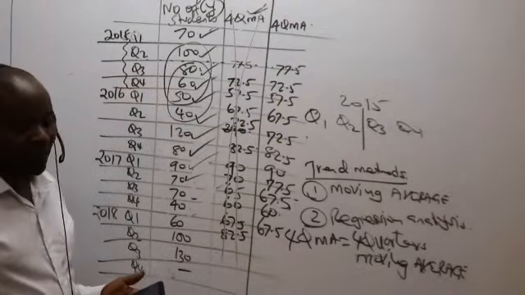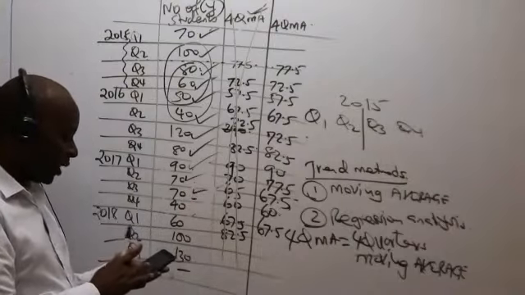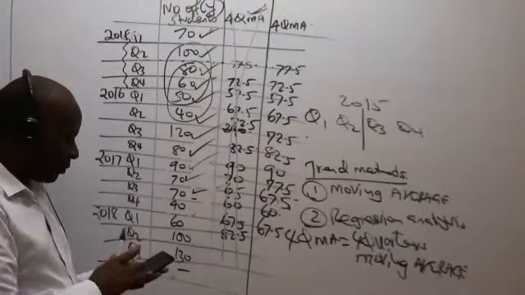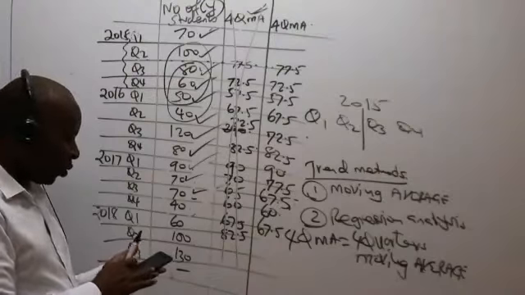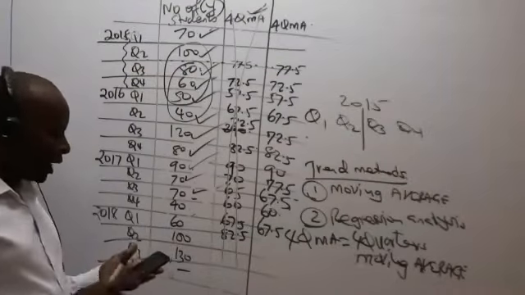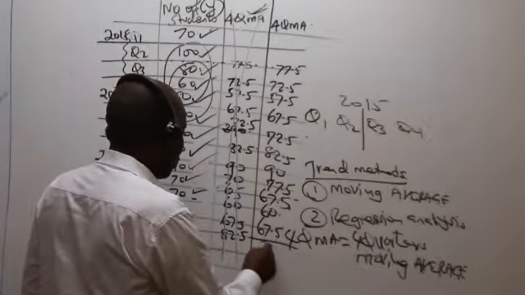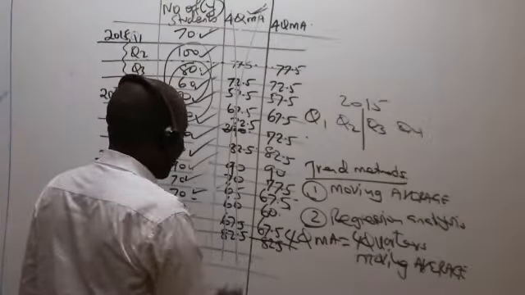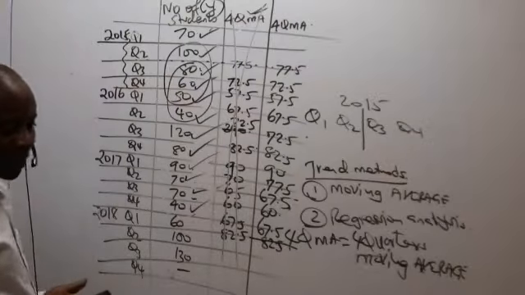Yes, so we tick this. Next we have 40 plus 60 plus 100 plus 130 divided by 4. I'm getting 82.5 here. Can someone else confirm 82.5 is correct? Correct. Thank you very much.